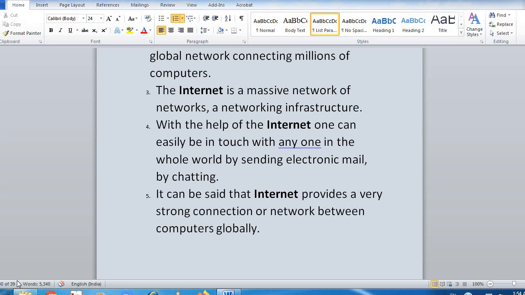Question number 18: write down the history of internet. So you'll understand the history of internet. The full form of ARPANET: the internet has come from the ARPANET, that is Advanced Research Project Agency Network.